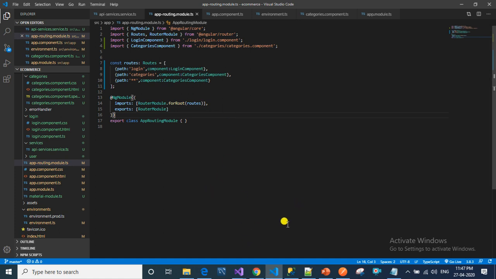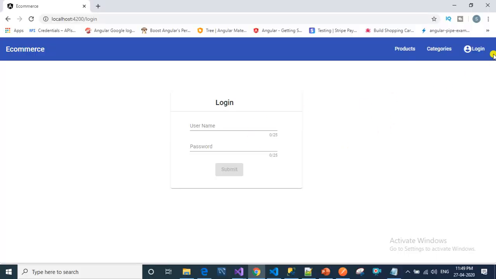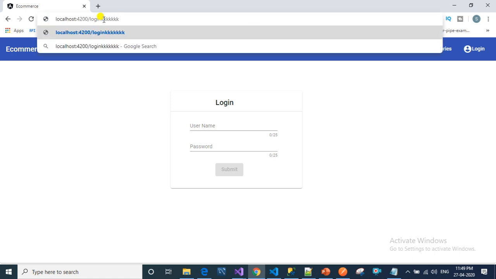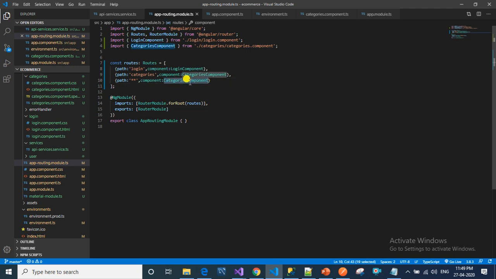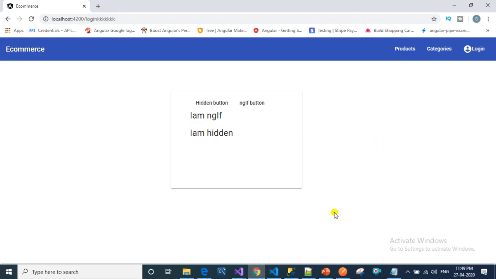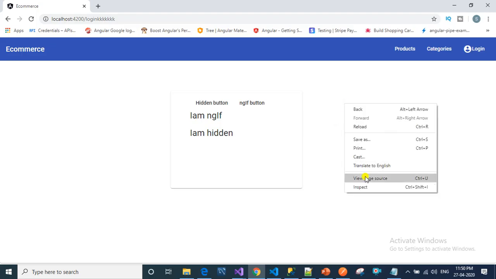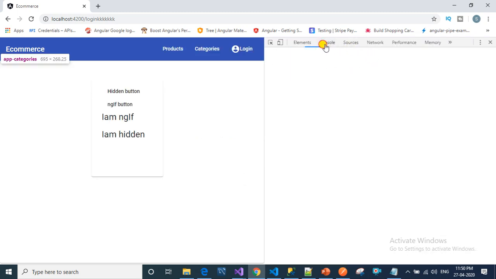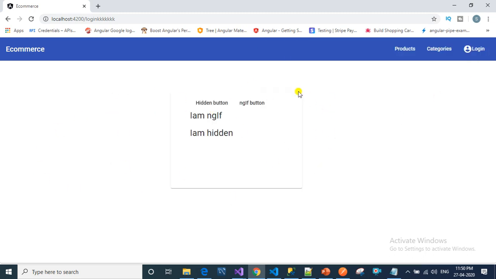So let's see whether it's working or not. So I am in login component now. So if user wants to change this login to any other path which is not configured, then you can see this is navigating to categories component as of now, because I have given categories here. You can check this by opening our console. So you can cross check here, we are not getting any issues here. So this is how wildcard routes helps in our application.